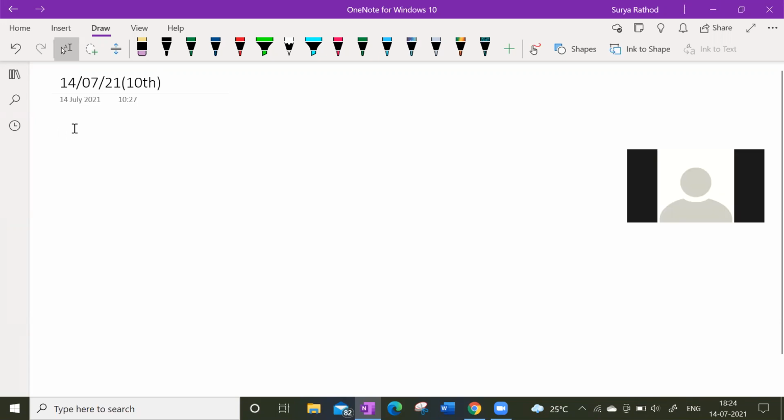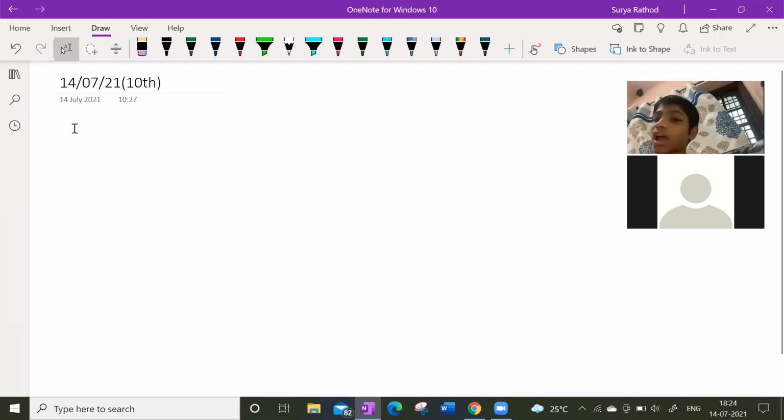Then we learned about finite and infinite AP, general terms of AP, and then we learned the formula for the sum of terms in an AP.